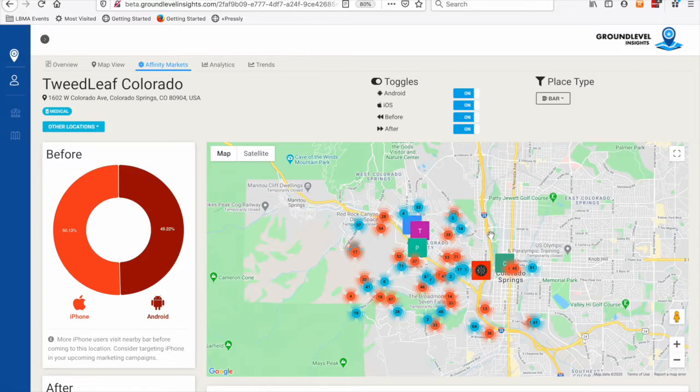So the idea here is we're not just looking at the visits to the business establishment itself. We're looking at the before and after behavior of this particular consumer cohort relative to the store that you own. Unlike when you look at just POS data on its own, you can see transactions, what people are spending, what they're buying, but you don't have a clear picture of what else these people do. Where else do they go? Where were they before? Where were they after? That's the gap that we're trying to fill.